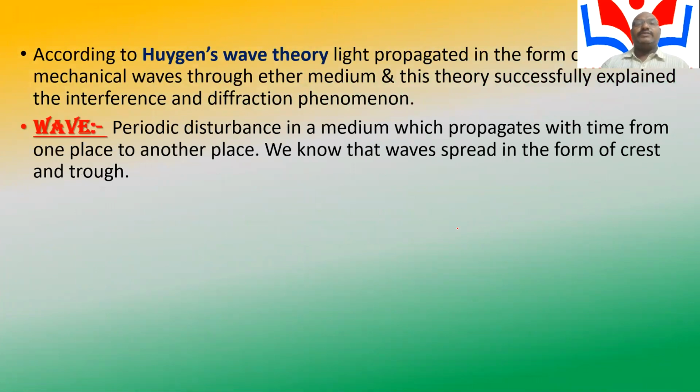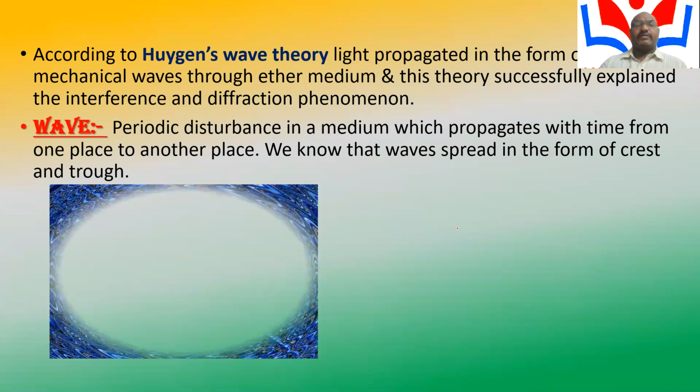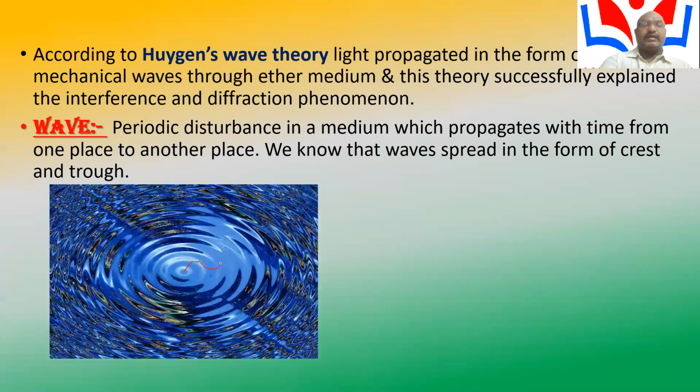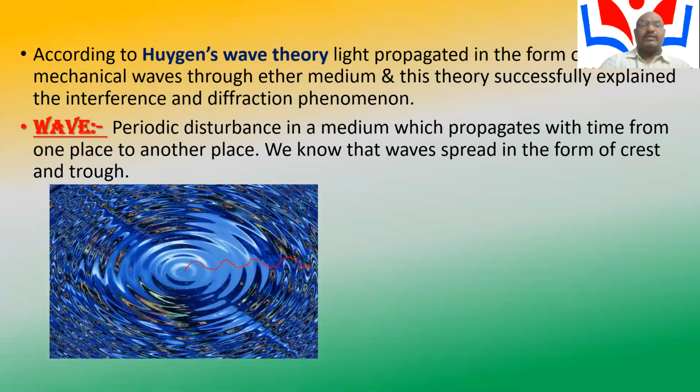According to Huygens wave theory, light propagates in the form of mechanical waves through the ether medium, and this theory successfully explained the interference and diffraction phenomena. In Huygens theory, every point of the source is a source of secondary wavelets. A wave is a periodic disturbance in a medium which propagates with time from one place to another place. We know that waves spread in the form of crest and trough, like ripples on water, where waves are produced continuously as crests and troughs.